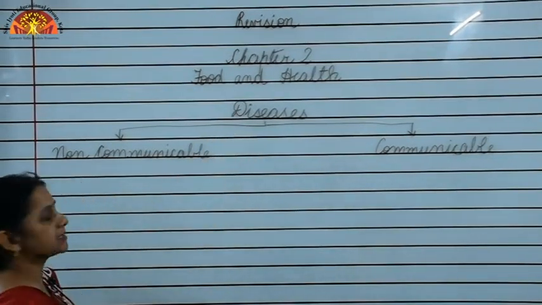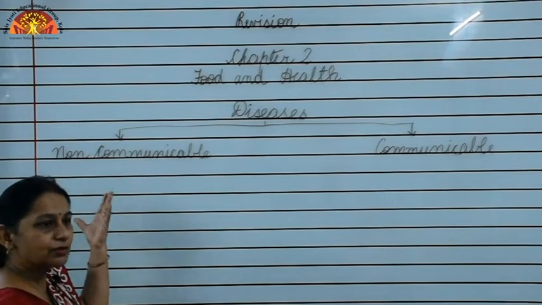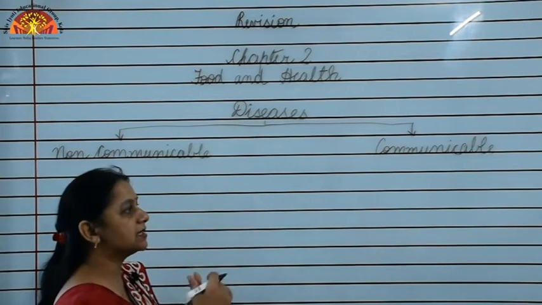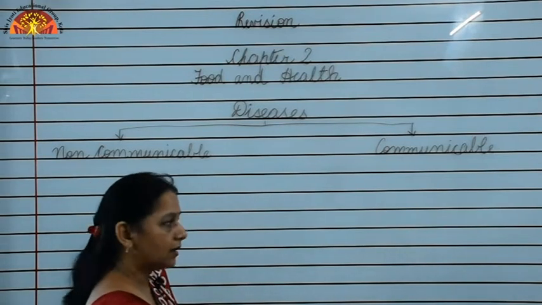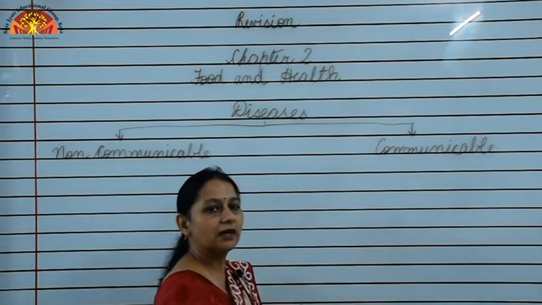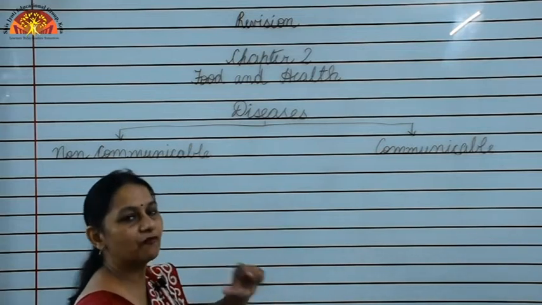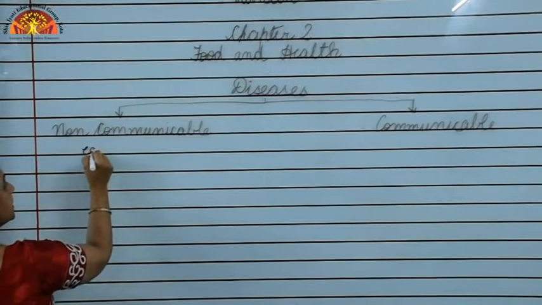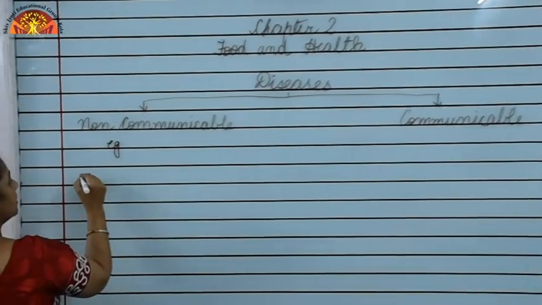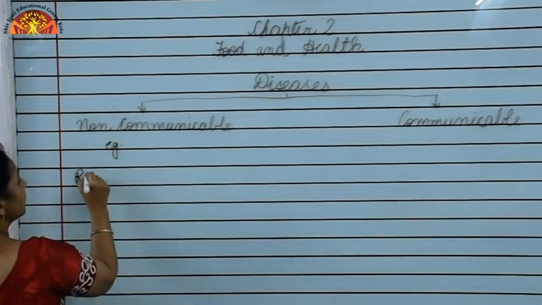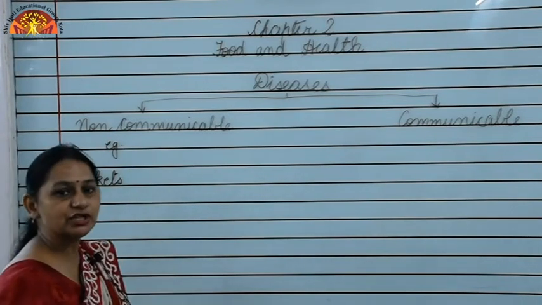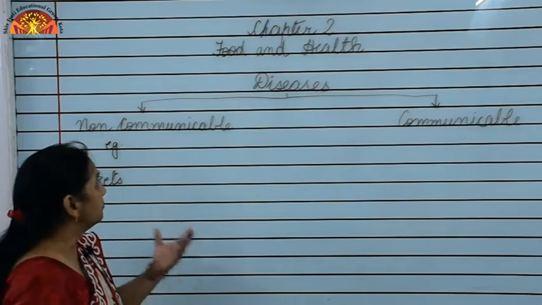Now, these diseases may be divided into two categories. Some diseases are non-communicable, which means they do not pass from one person to the other, and the other ones are communicable, which pass from one person to the other. Non-communicable diseases, the examples are rickets. Non-communicable diseases are caused due to deficiency of vitamins and minerals.